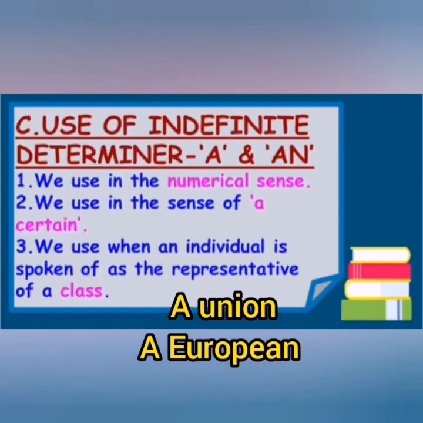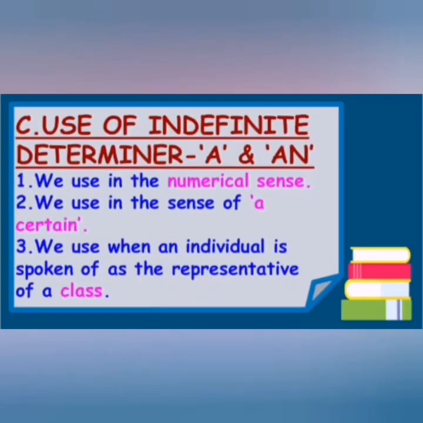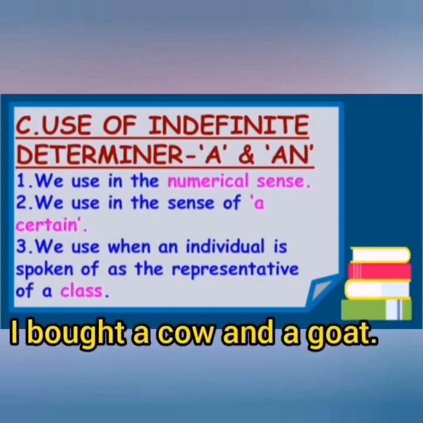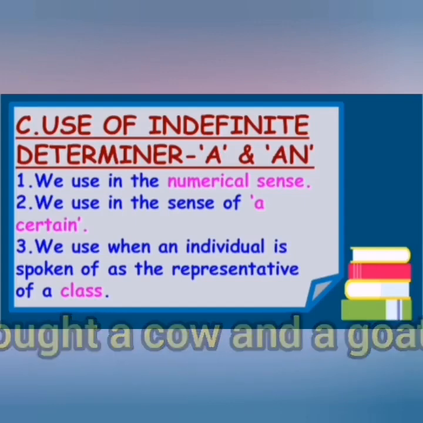Then coming to the next topic, that is part C, use of indefinite determiners a and an. We use the indefinite determiner in the numerical sense. For example, I bought a cow and a goat. Here it means one: I bought one cow and one goat. So instead of one, we are using a here.